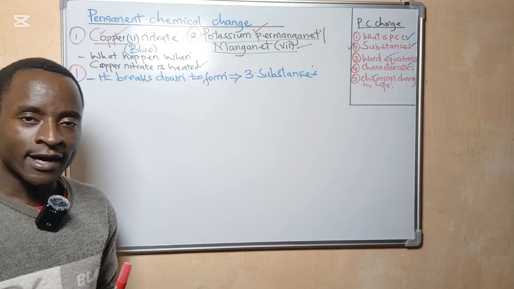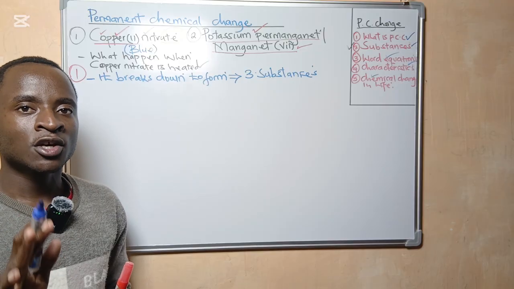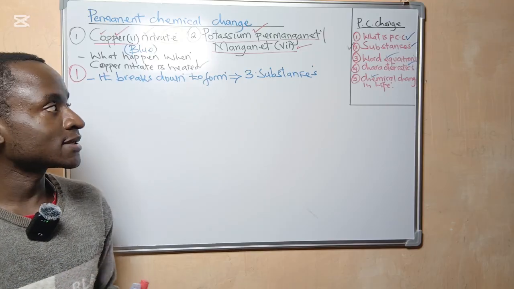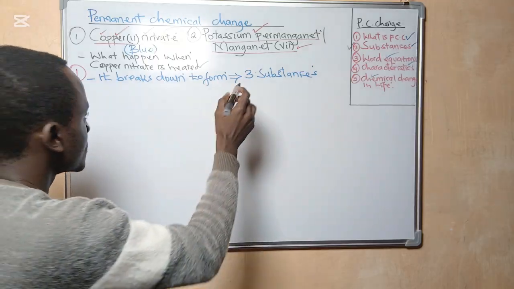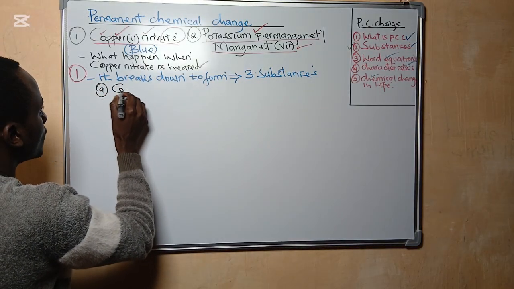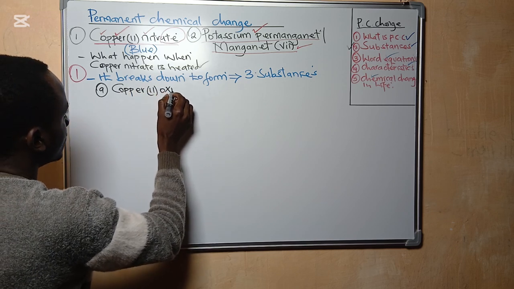I want to take you back. When you heat copper 2 nitrate, it breaks down to form 3 substances. And these 3 substances are: the first one is copper 2 oxide.